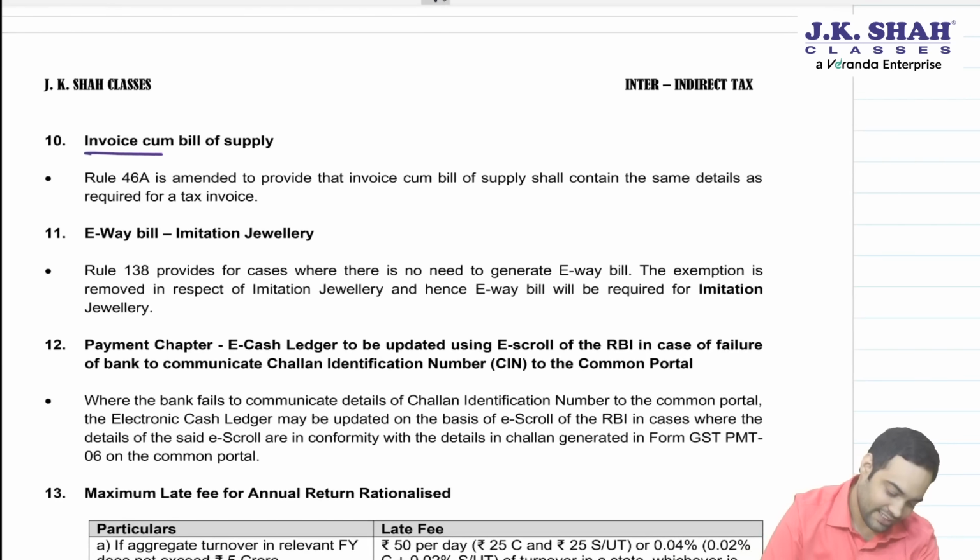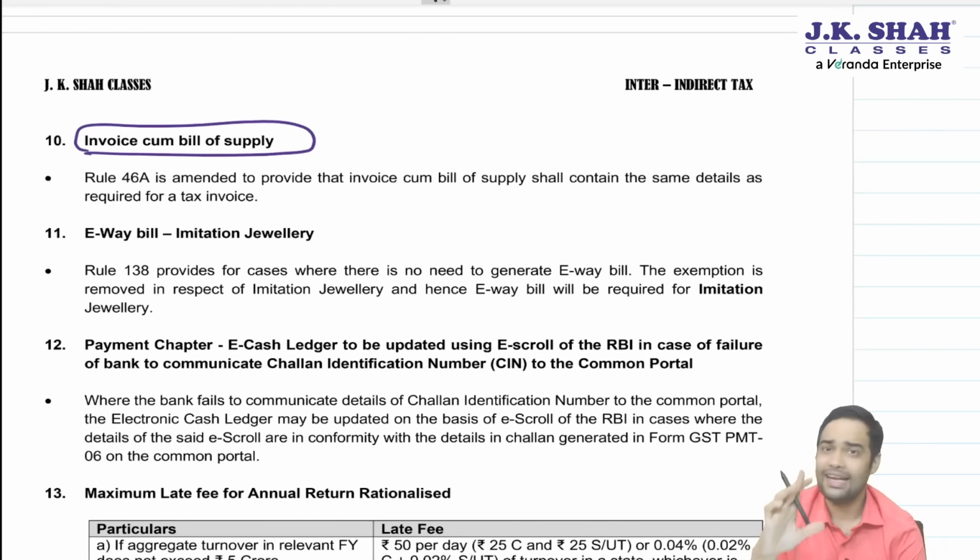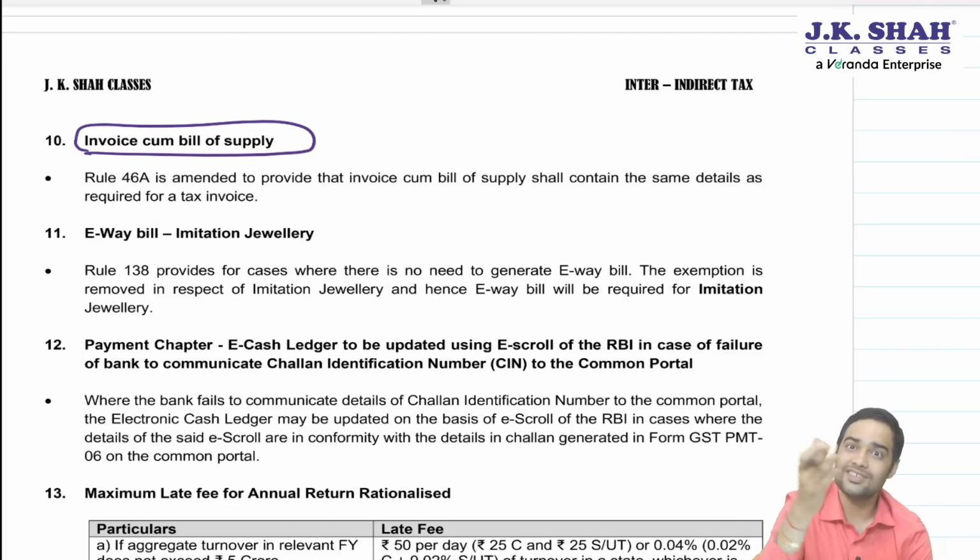Then invoice cum bill of supply. Now, invoice cum bill of supply is a specific document which came for reducing the compliance burden. If you are supplying both taxable goods as well as exempted goods, you could issue an invoice cum bill of supply. This was the reason for getting invoice cum bill of supply. And this document had a notwithstanding clause. It said notwithstanding any other rule.